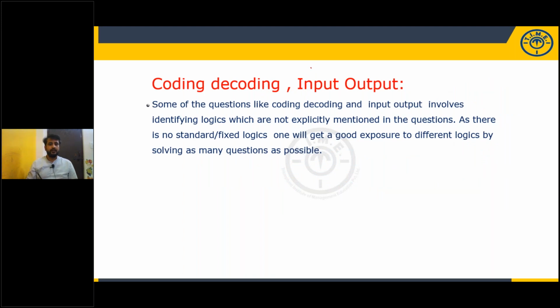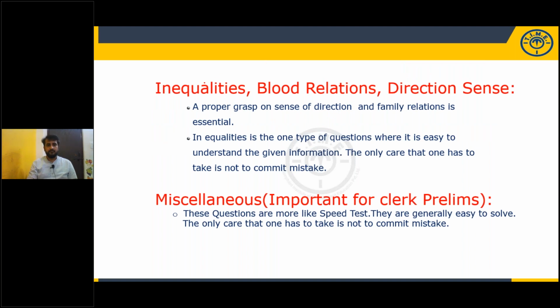Now, coding and decoding, input output. Coding decoding is important for prelims, and input output is important for mains. But in coding decoding and input output, they will give you logic. You have to crack this logic to complete the questions. So you have to practice more questions to get an idea about more logics. Practice more. And don't neglect these very easy areas: inequalities, blood relations, and direction sense. To answer blood relations questions, you have to know the technical terms: father, mother, sister, nephew, niece, brother-in-law, sister-in-law, father-in-law, mother-in-law, uncle, aunt, grandfather, grandmother, paternal grandfather, maternal grandfather.